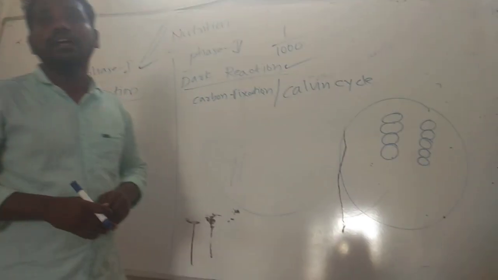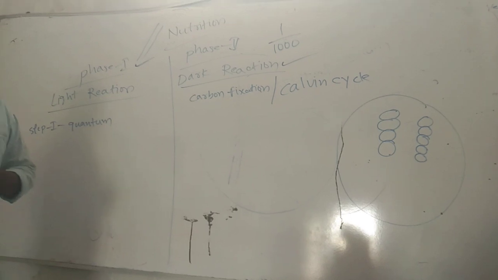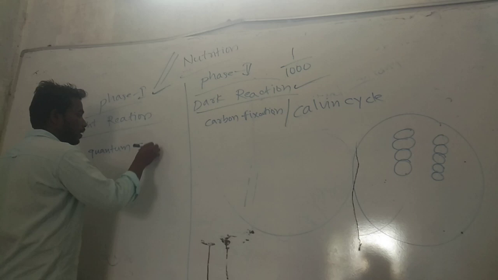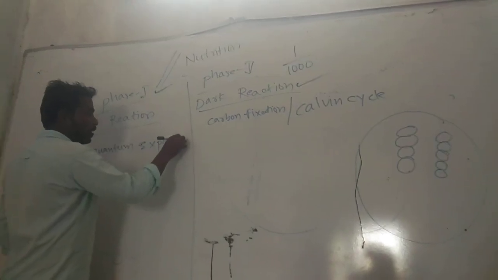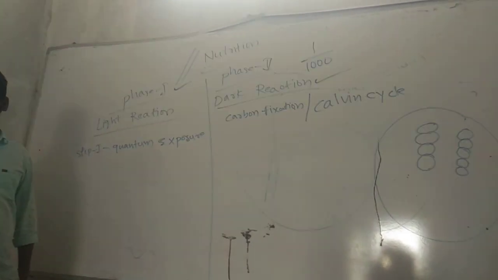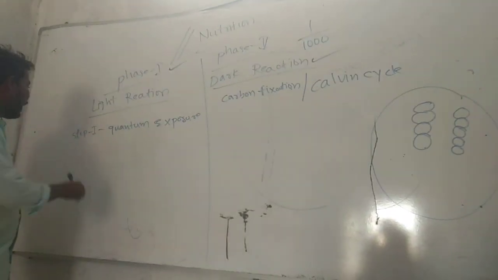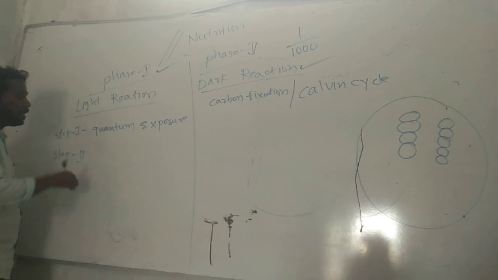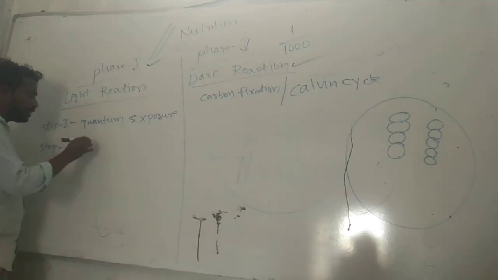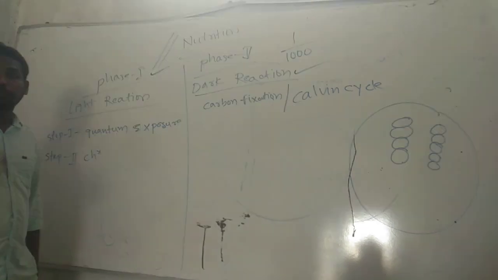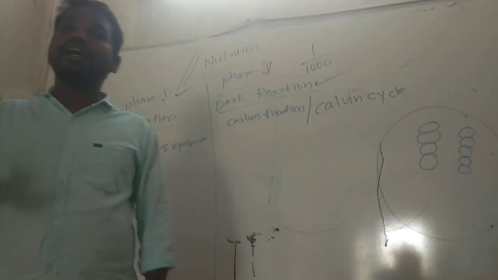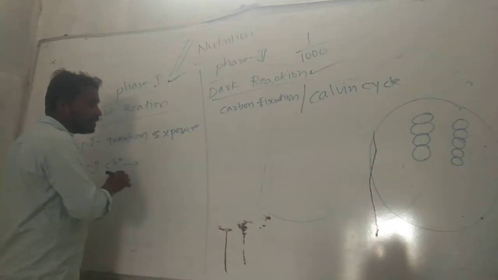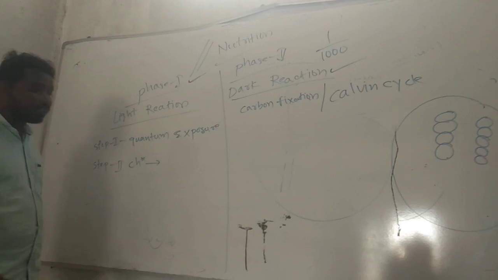They can trap the sunlight. So the first step is exposure to quantum. Yes or no? And step 2: the chlorophyll will get charged, means get active. In simple words we can call it charged, but it is activated. Yes, chlorophyll gets activated, means it starts the function.